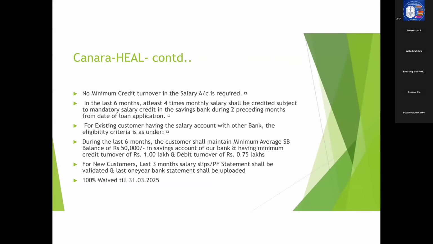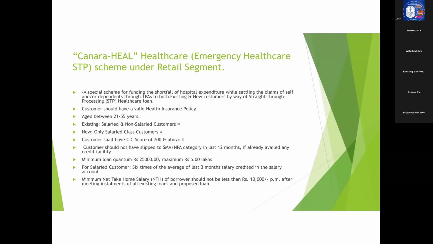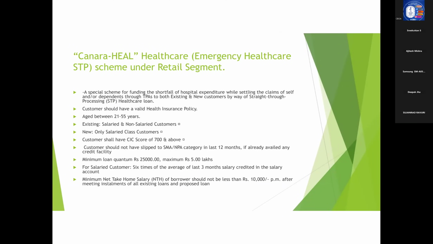In the last 6 months, at least 4 times monthly salary shall be credited, with mandatory salary credit in savings bank during the last preceding 2 months from the date of loan application. That means in order to fix the loan quantum, we have to go for this 6 times the average last 3 months salary.